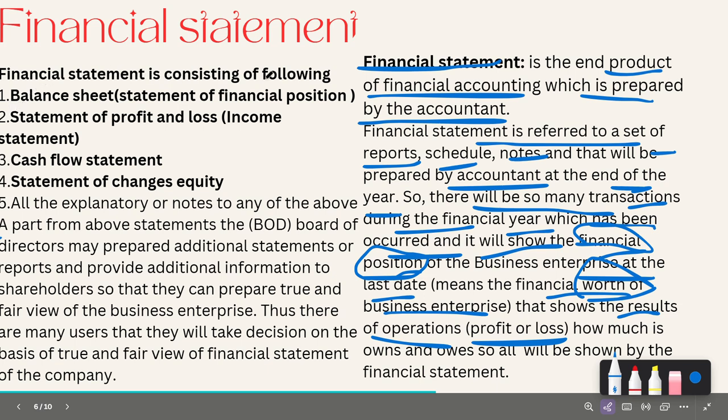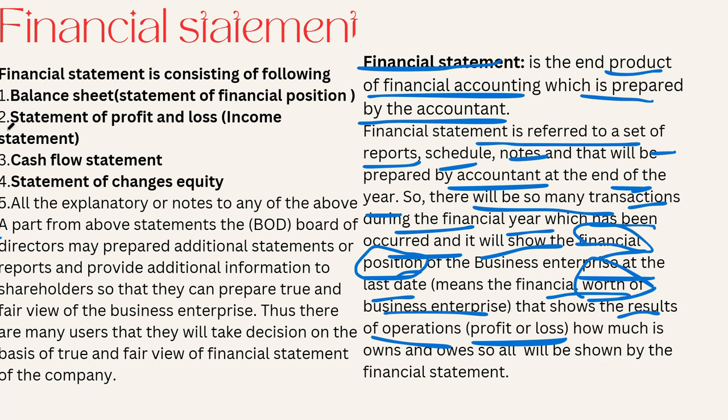The financial statements consist of the following: balance sheet, profit and loss account, cash flow statement, and statement of changes in equity. These are the elements that are part of the financial statements, along with explanatory notes.